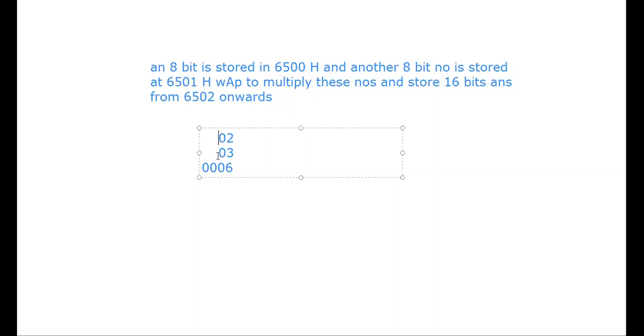I have already told you what the multiplication logic is. Again, I will tell you the multiplication logic. In 00, if I add 2, the answer will be 2. In this again I will add 2, the answer will be 4. And again in that I will add 2 to get the answer as 06. So I am adding 2, 1, 2 and 3 times. How many times I have to add is nothing but this counter, and this number is added.